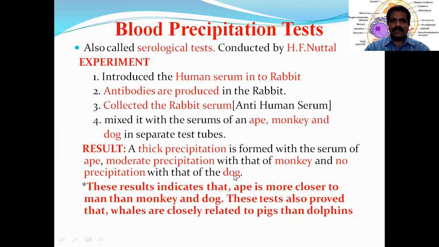There was a highest precipitation with that of ape, a moderate precipitation with that of monkey, and lowest precipitation or no precipitation with that of dog.